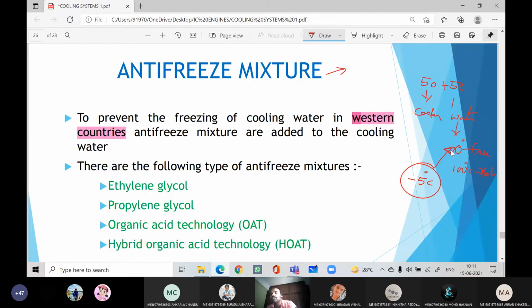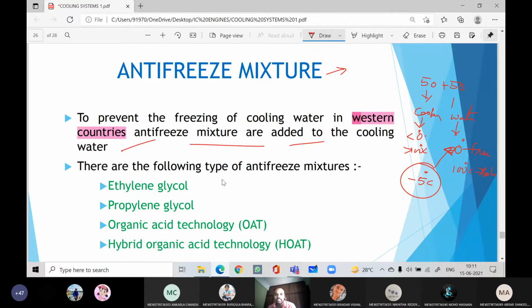It will become ice, and thereby the engine will not work, right? In order to overcome this problem, we are using coolant. This coolant has a freezing point less than 0 degrees and a boiling point greater than 100 degrees centigrade. That is the reason antifreeze mixtures are added to the cooling water.